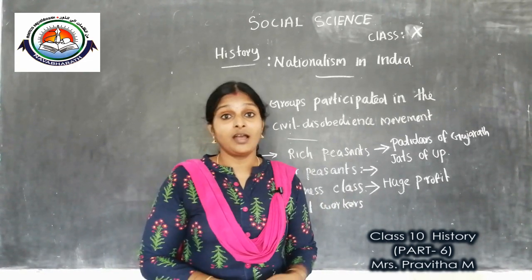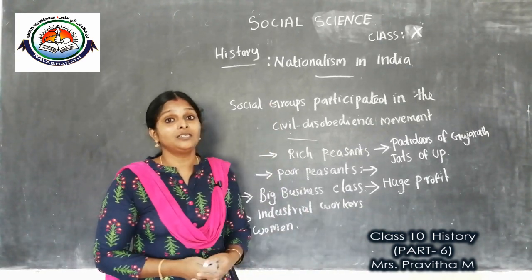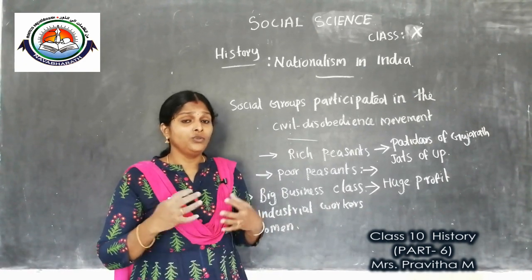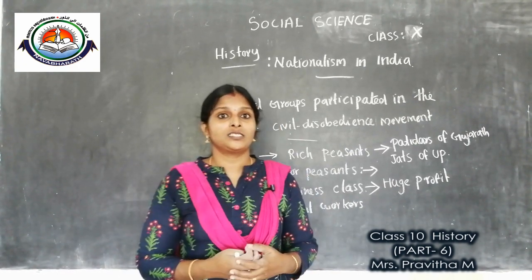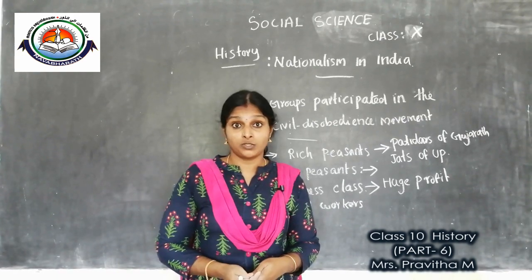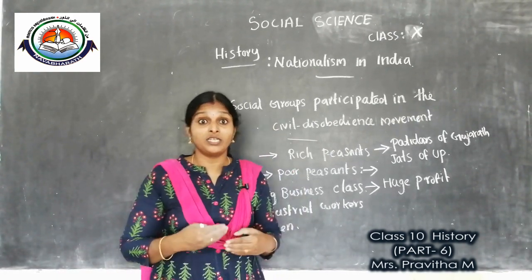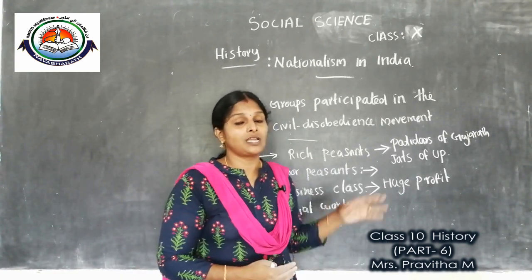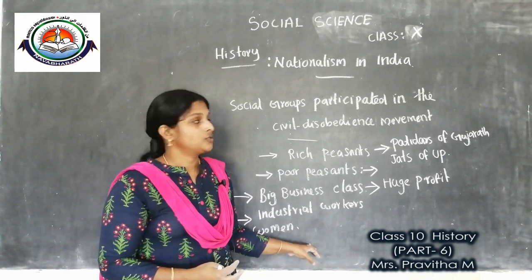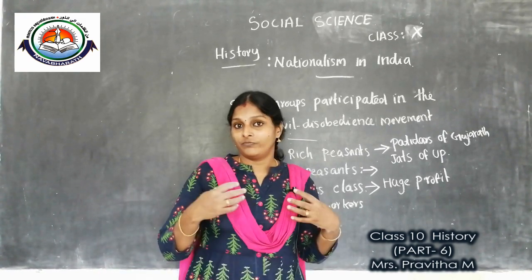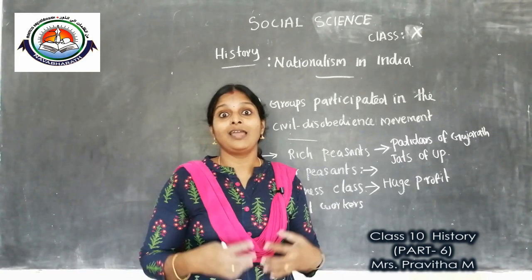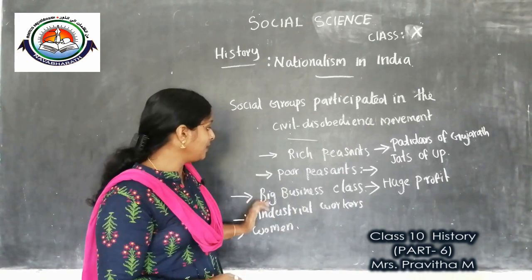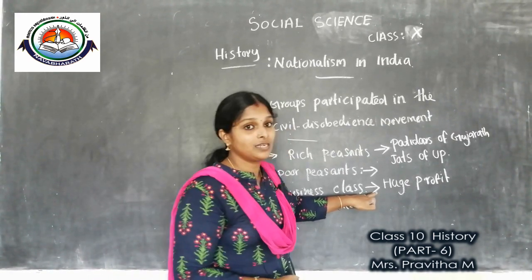So in many areas, this big business group started militant activities. During that time, children, the new young leaders within the Congress adopted the idea of socialism also. So socialism gradually developed in India. The socialist view is totally against this type of big business group. Because of all these reasons, these people started some militant activities. Clear? I think you got an idea why the big business class became part of the civil disobedience movement.